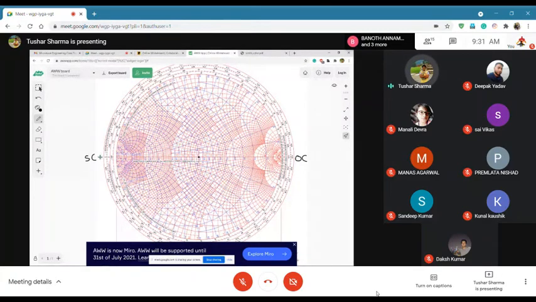So it starts from 0, and then this wavelength increases 0.04, 0.05, 0.06, and all the way this comes here up to 0.25. So from here to all the way to this point, this is 0.25 lambda.